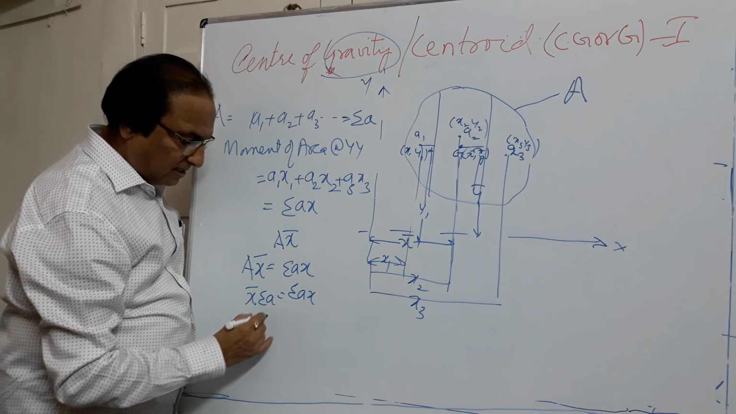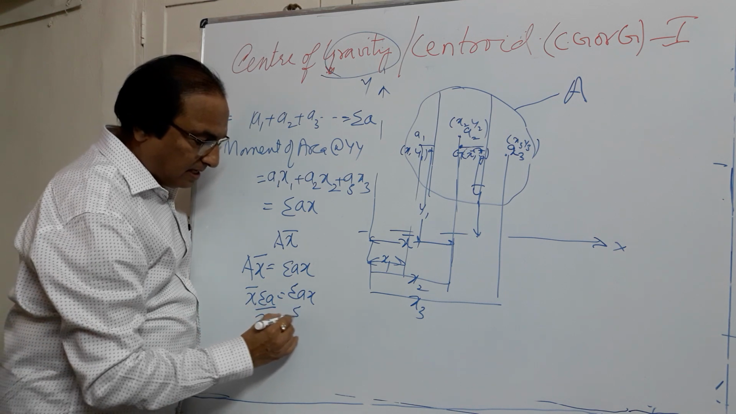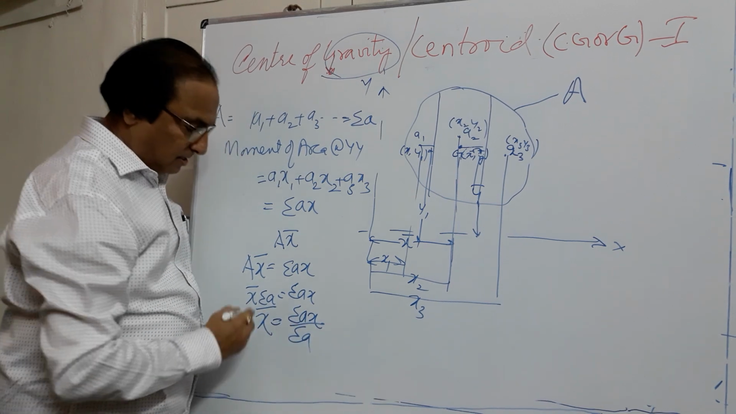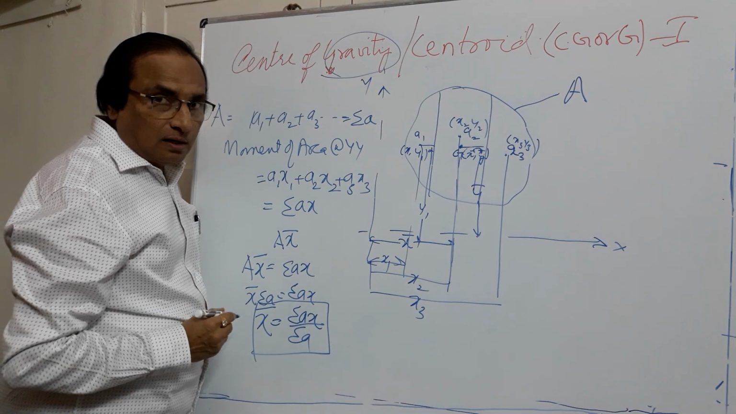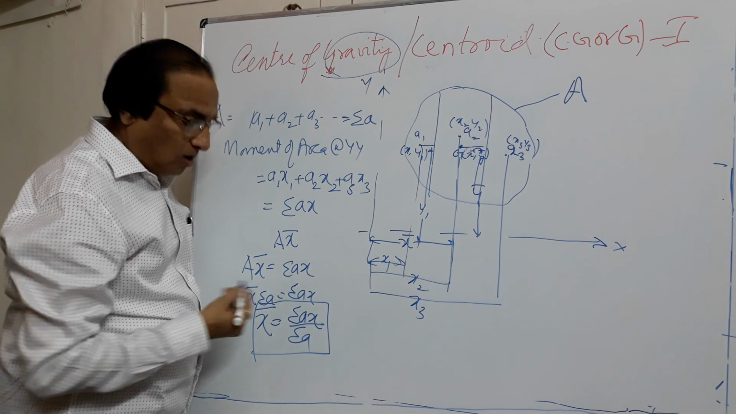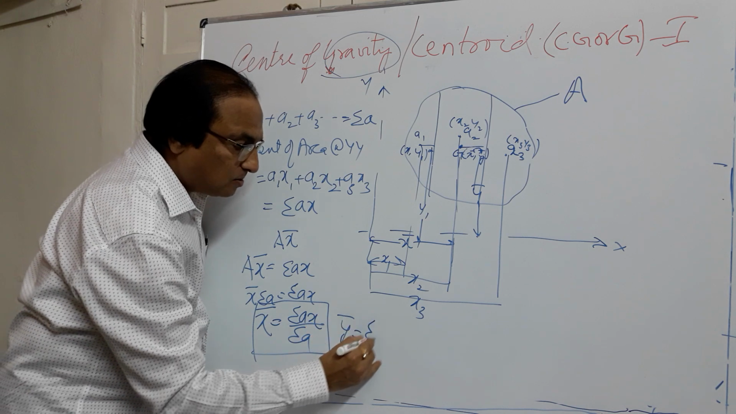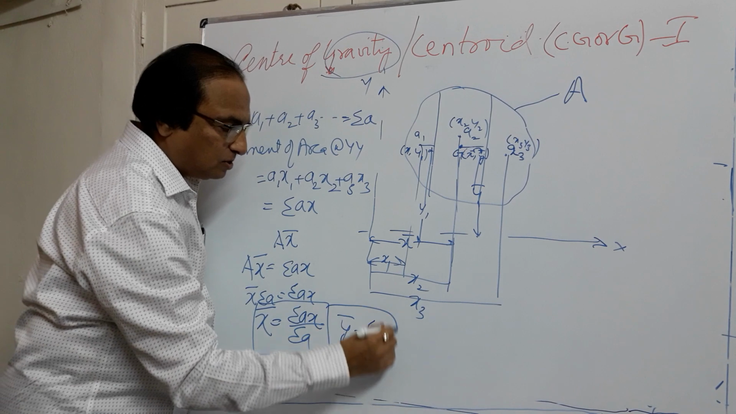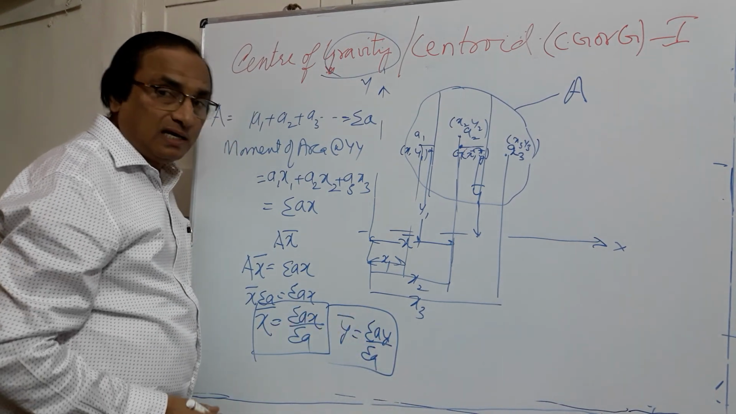So we are interested in finding out the centroid of the given figure. This is given by sigma Ax by sigma A. This is the formula we will be using to find out the x coordinate of the given figure. On the same lines, if I go for the y axis, we will get y bar is equal to sigma Ay by sigma A. So x bar is equal to sigma Ax by sigma A, and y bar is equal to sigma Ay by sigma A.